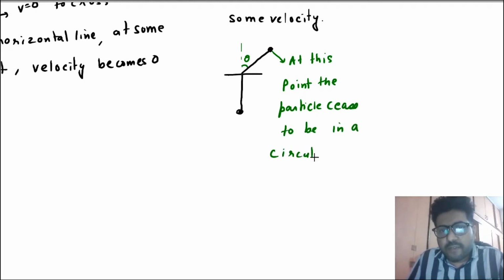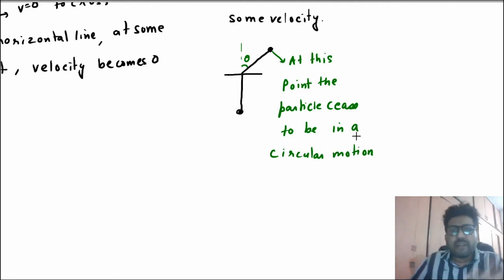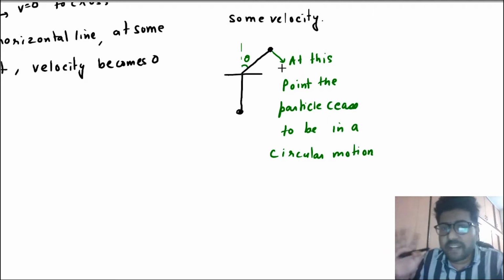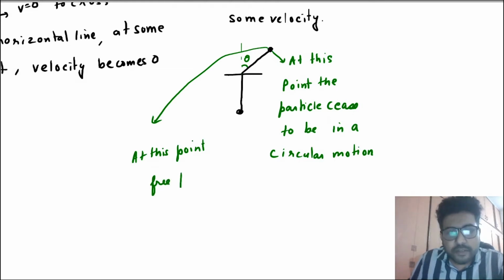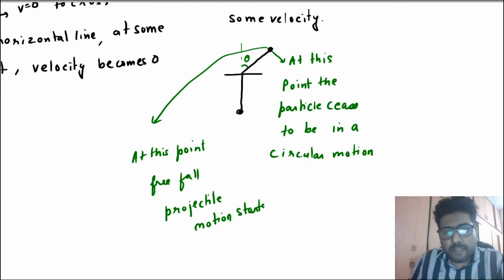And what is the reason for that? Because the string has become loose. So now it cannot perform circular motion. But it has speed, right? So if it has speed, at this point free fall projectile motion starts.